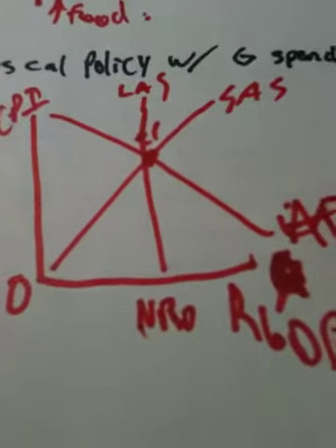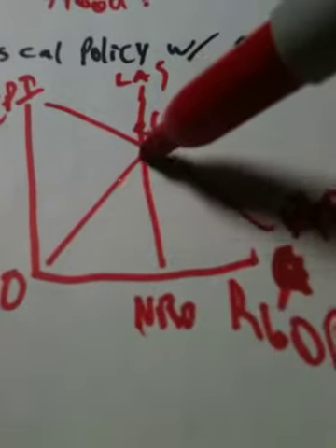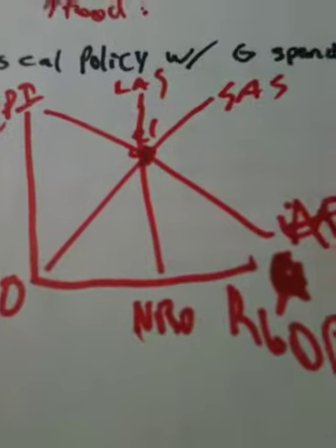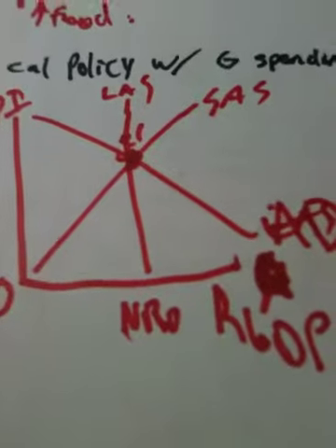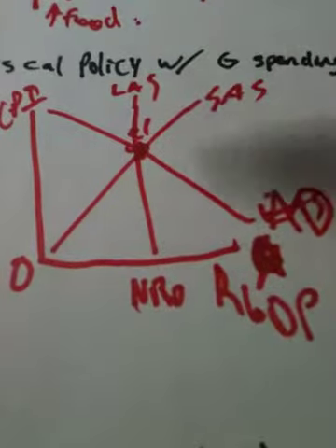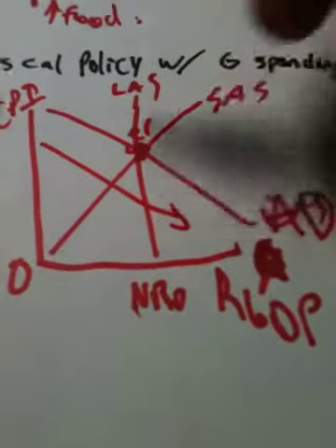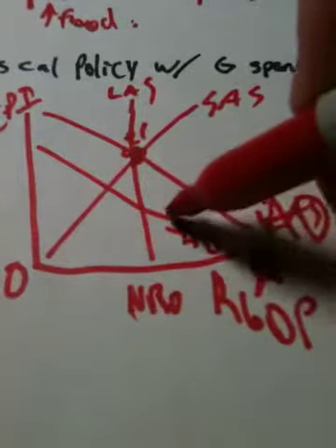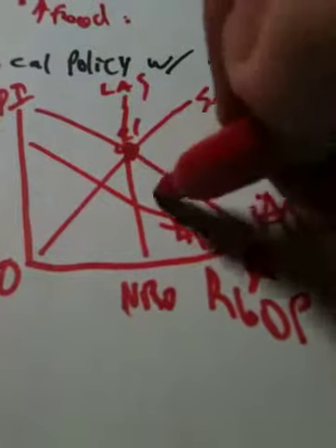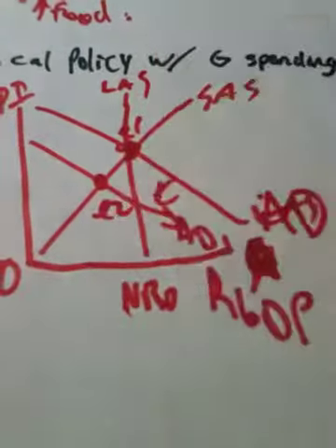Okay, perfect. So now we're saying that, well, this is assuming that the economy is in equilibrium. Let's just say now that consumption decreases, meaning that people don't have as much money to spend. So the aggregate demand will go down, right? So AD, arrow goes here, this is E2.